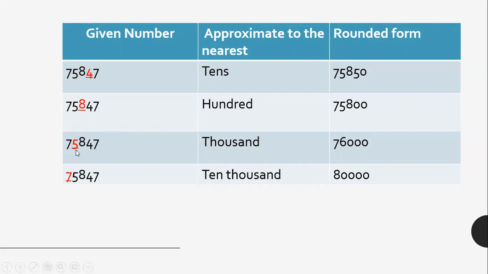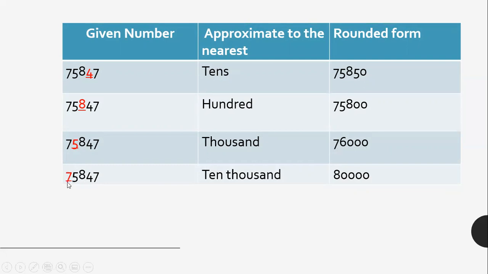So children, please remember, we will simply copy the 10,000's place value, that is 7, and we will just check 5,847. 5,847 is closer to 6,000. So we can round it off to 6,000. So the answer is 76,000.